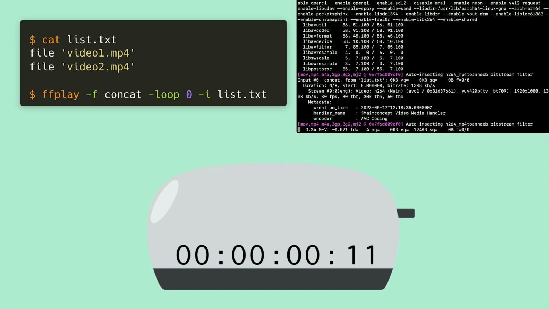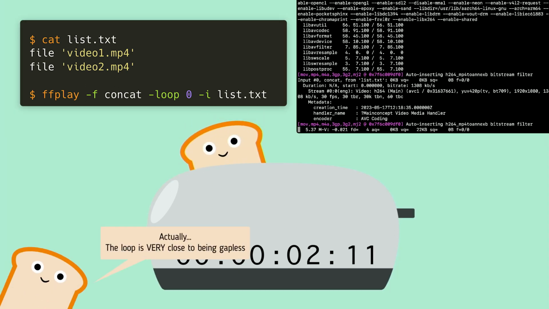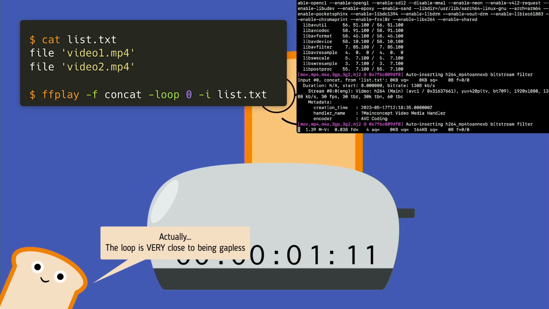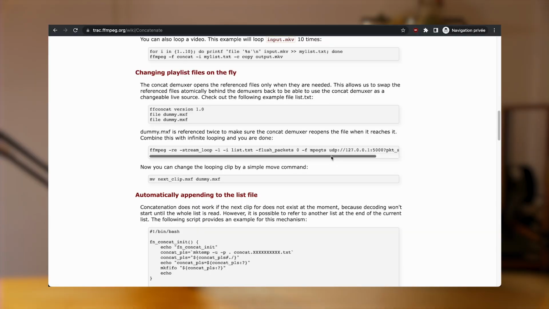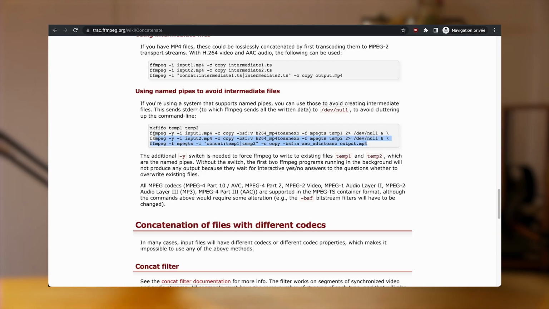Still, if you know in advance which files you need to play, you can use the concat filter and a list in a text file, and you will get a seamless switching, but not looping. I did find some weird solutions that could have worked, using both FFmpeg to create an infinite streaming loop and FFplay to play it, linking the two of them using a local network port or using a shell command pipe. But they look like witchcraft. Anyway, I'm very far from being an FFmpeg expert, but using a command line tool from a Python script did not feel like an efficient solution.